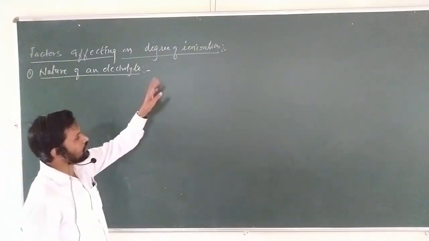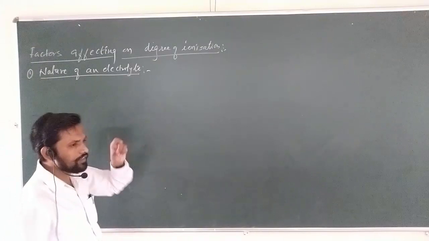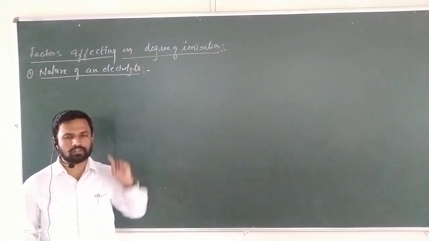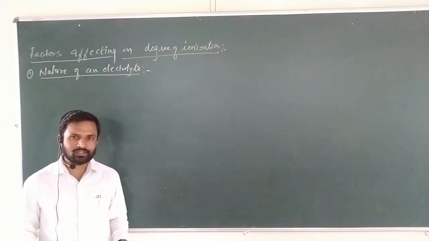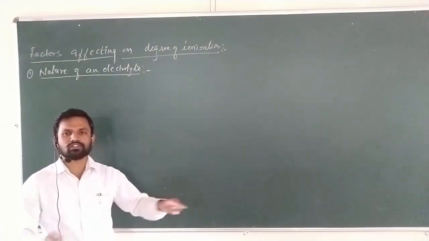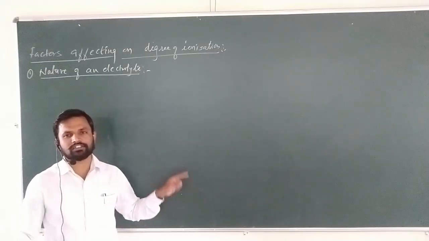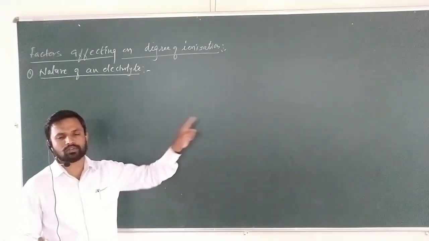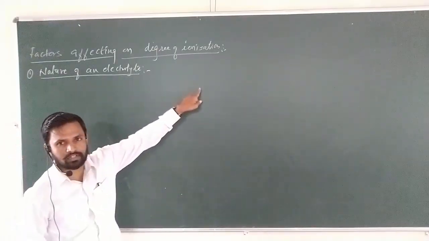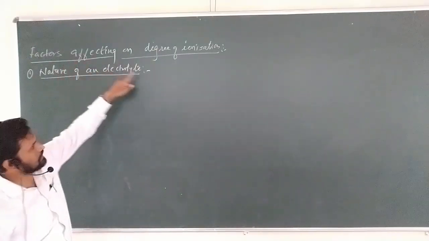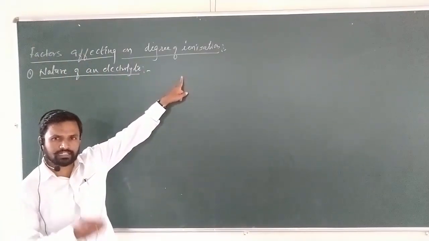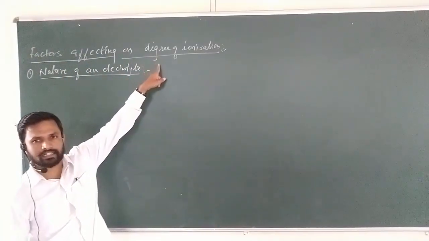For example, if you take a weak electrolyte or a strong electrolyte, first we take the strong electrolyte. What is a strong electrolyte? We already defined it: complete dissociation takes place, 100% dissociation takes place. That is called a strong electrolyte. It means if you take a strong electrolyte, then the degree of dissociation will be high. Getting my point? If you take a strong electrolyte, the degree of dissociation will be high.